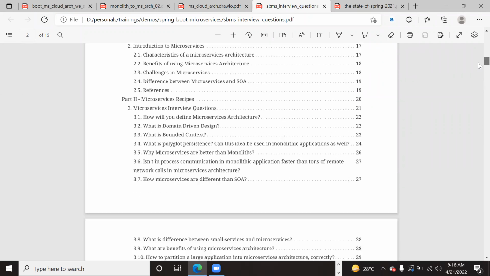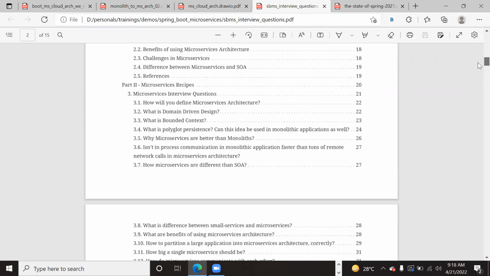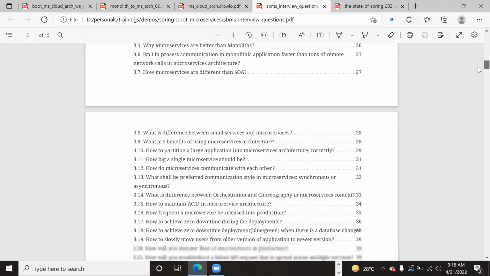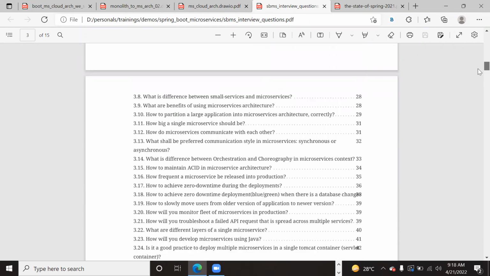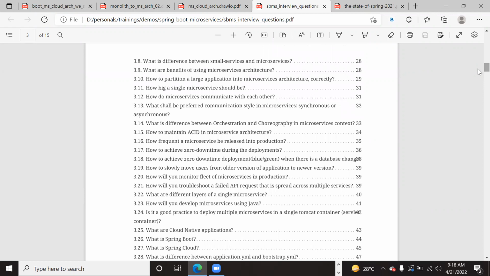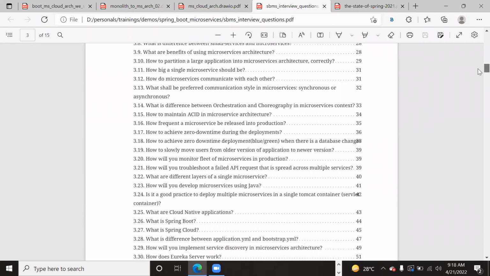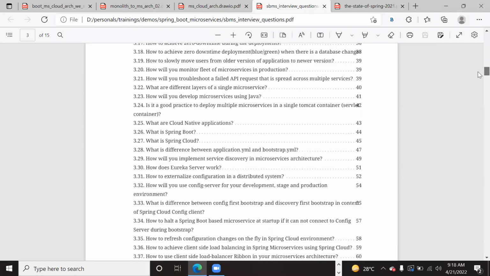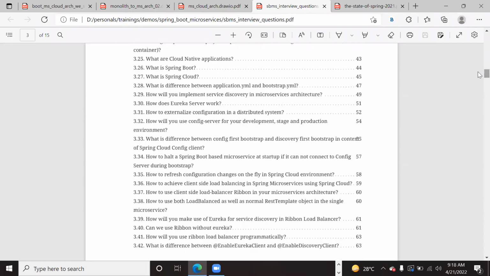On Data JPA the questions are not given here, but we will discuss more on Data JPA. From an interview perspective, Data JPA is really asked a lot. Of course, we will add the questions from Data JPA also, as important interview questions are asked from Data JPA.